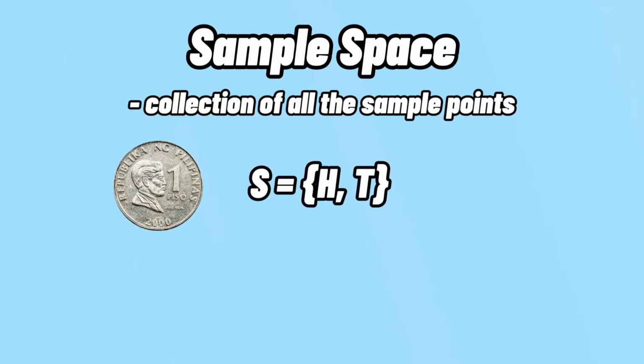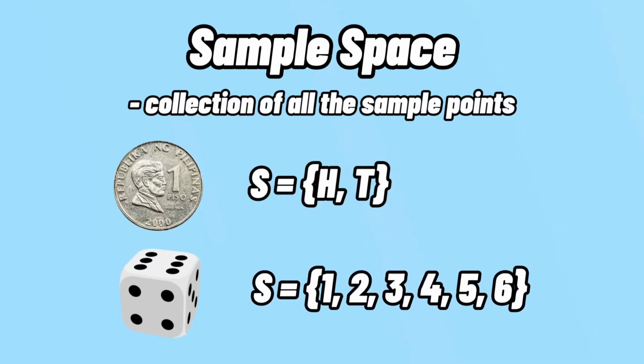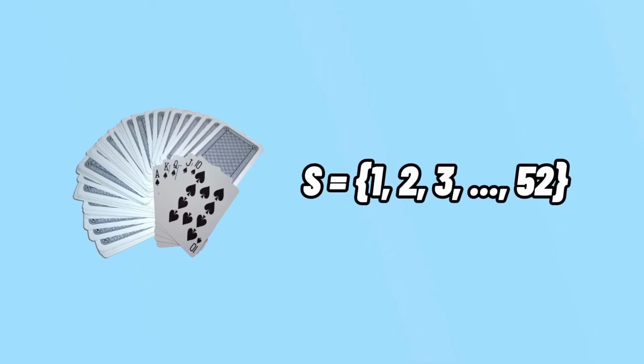A sample space is a collection of all the sample points, or a collection of all the possible outcomes. In tossing a single coin, we have S = {H, T}, which stands for heads and tails. For rolling a single die, we have S = {1, 2, 3, 4, 5, 6}, since a die has 6 sides. For the standard deck of cards, we have S = {1, 2, 3, and so on until 52}.